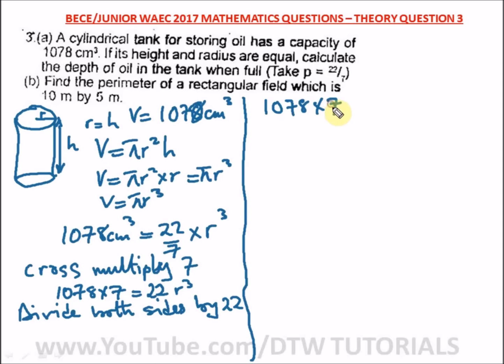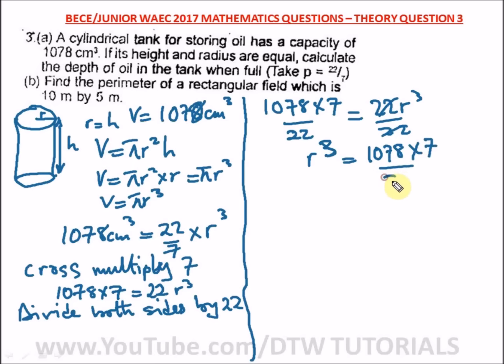So we have here 1078 times 7/22 equal to what? 22 r cube over 22, where this will cancel out and we're left with what? R cube is equal to what? 1078 times 7 over 22. So when you punch in your calculator, 1078 times 7 divided by 22 will give us what?